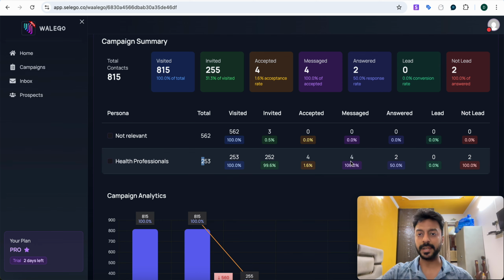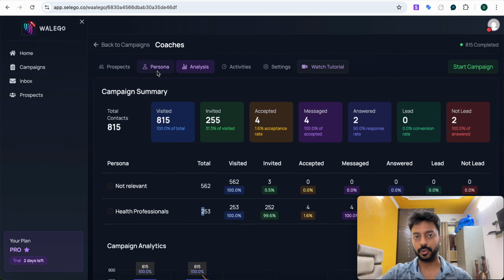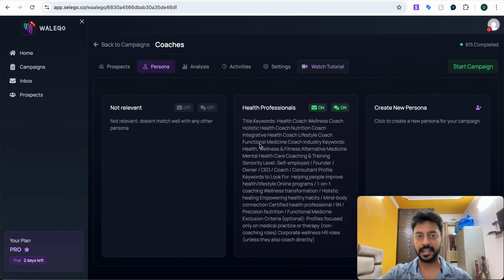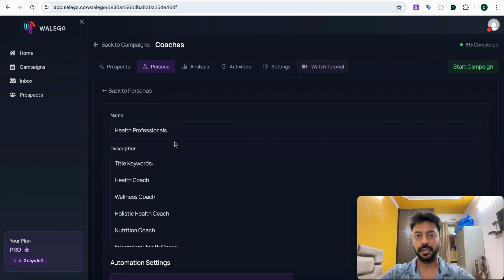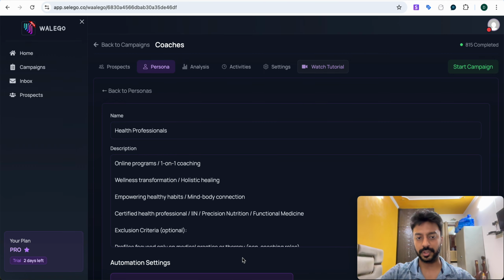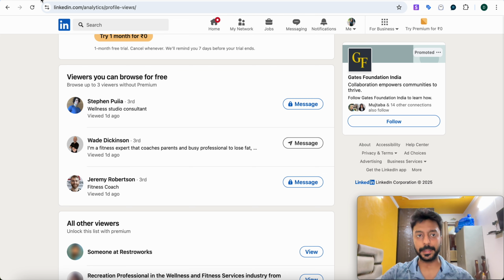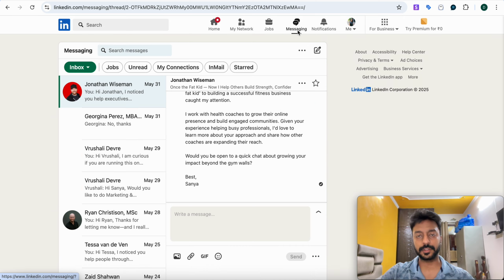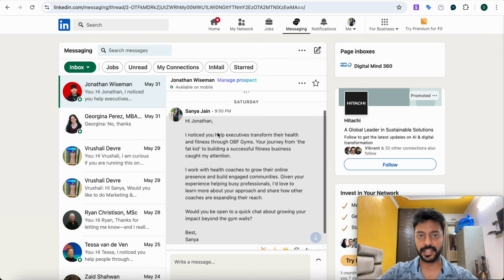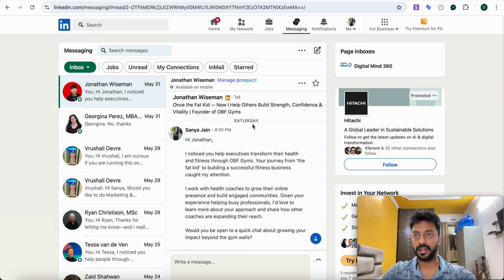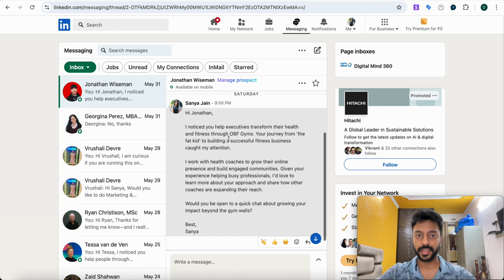Now, the four messages that it sent, again, it was an automation. After providing the persona, I didn't provide any messaging part. So you can go on your persona, and if you scroll down, you can see that if you want to provide your message prompt, you can always provide that, and the first message as well. But since I left it blank, you can see the people with whom this automation interacted. You can see that on Saturday, as today is Monday, on Saturday, this message went out